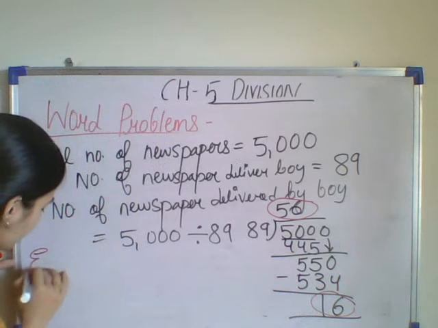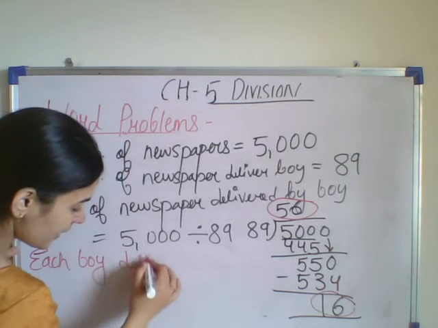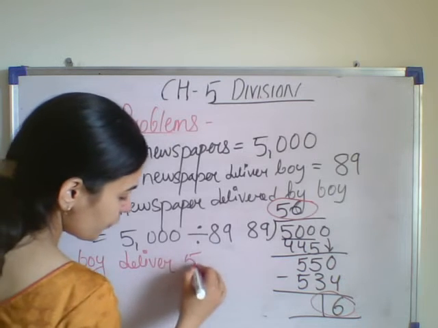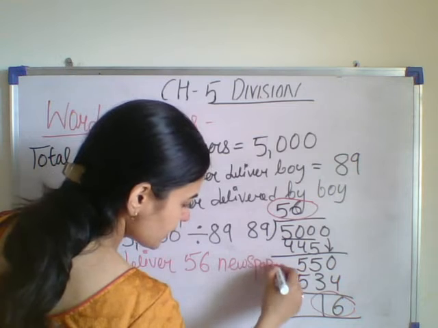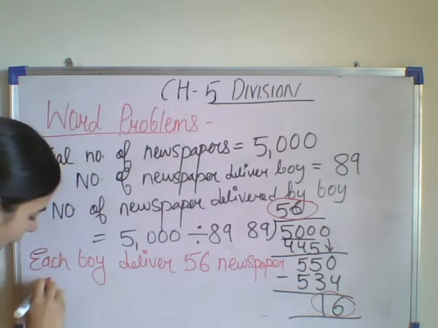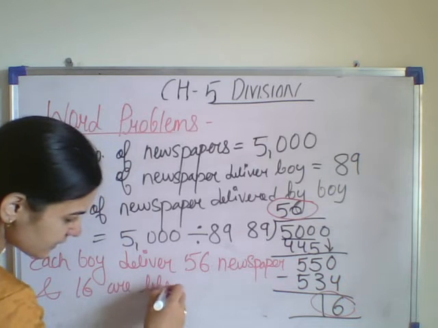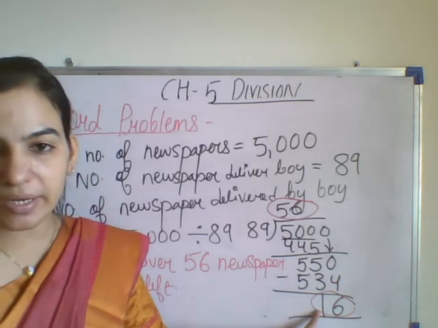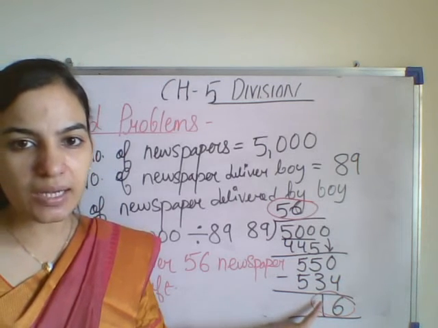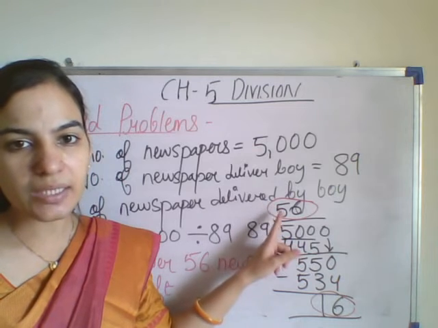We can say that each boy delivered 56 newspapers, and 16 are left. 16 newspapers are left because 16 is the remainder. So 16 newspapers are left and 56 newspapers were delivered by each boy.